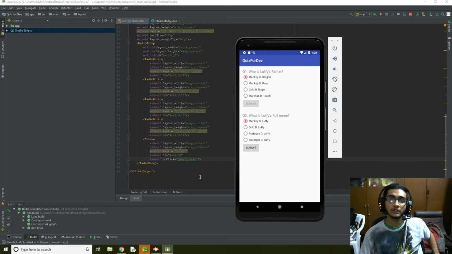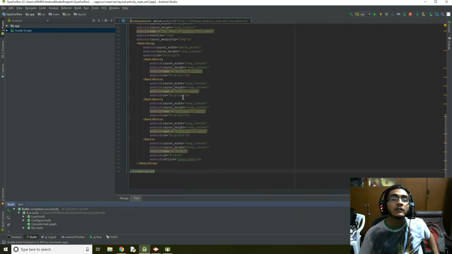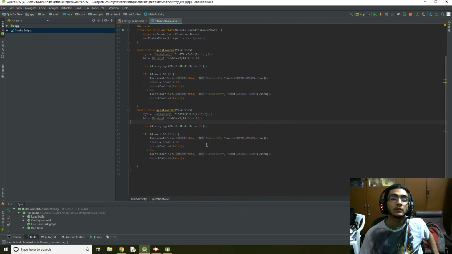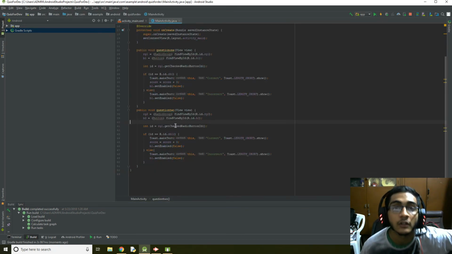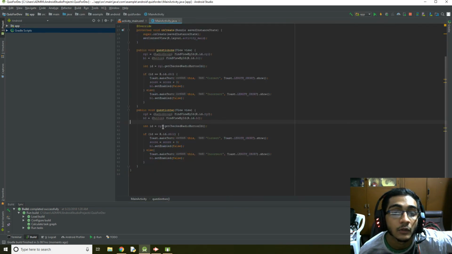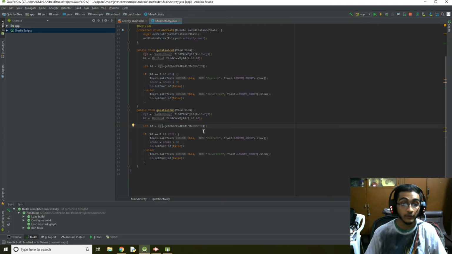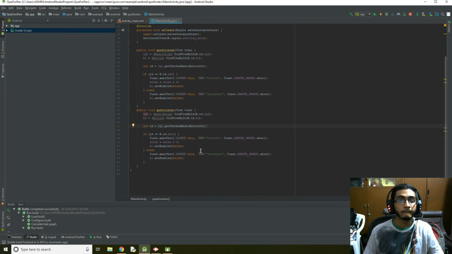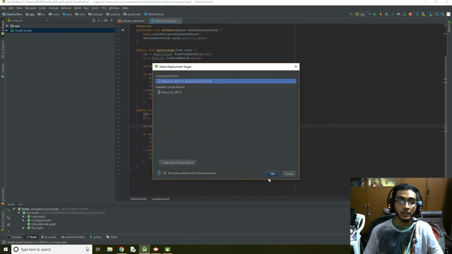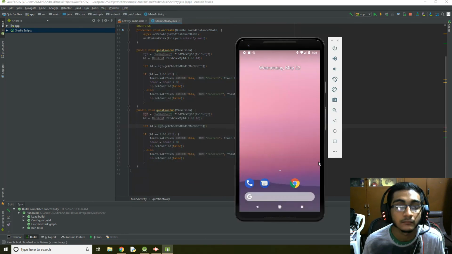Oh my god, it again shows an error. What's going on? Let's see, RB11, that's got to be it. Okay, let's see what's going on here. Oh, there you go. We're again referring to RG1. It should be RG2. Okay, let's run the app again and check it out.